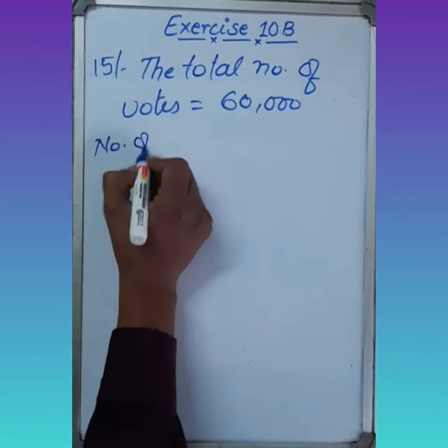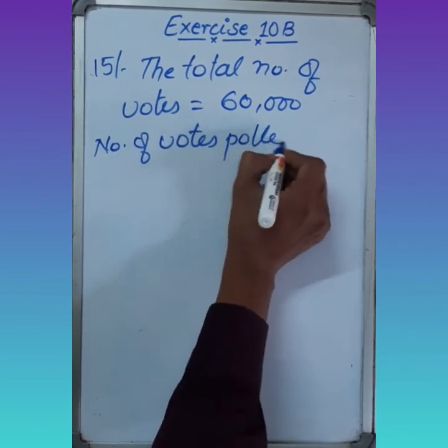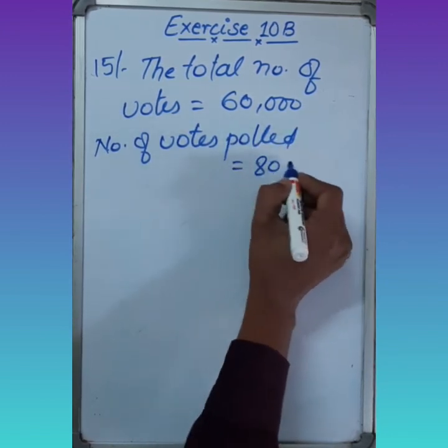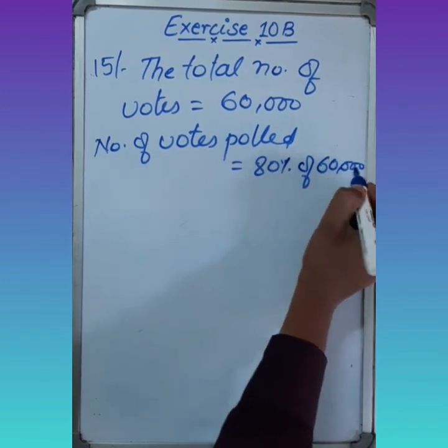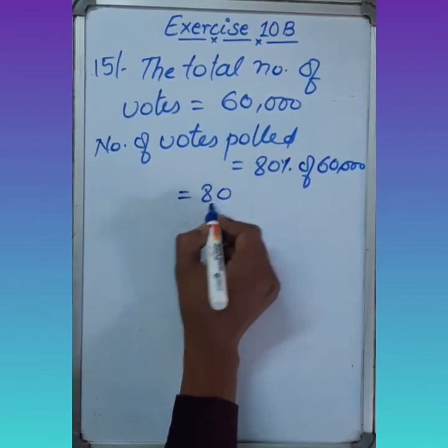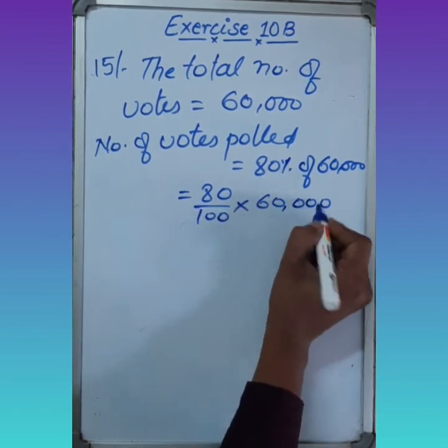Number of votes polled equals 80% of 60,000, which means 80 upon 100 into 60,000.